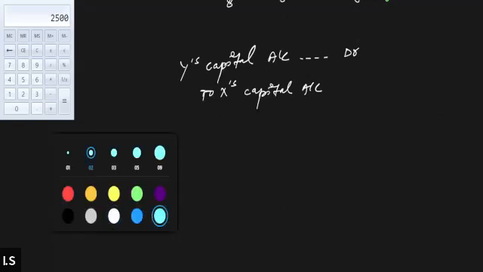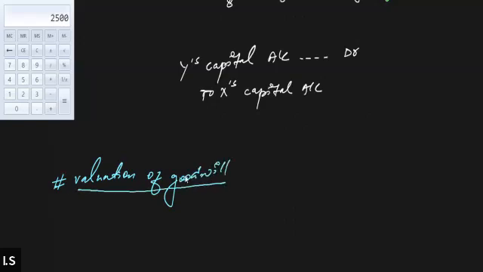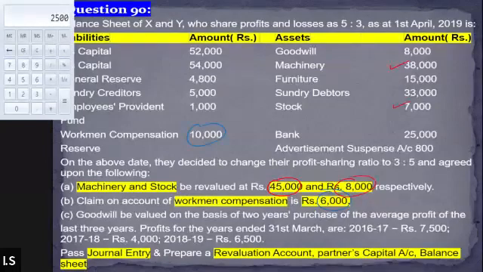So I'll make one more working note, and this working note will be for the calculation for the valuation of goodwill. Tell me which method of valuation of goodwill will be applied in this question. The super profit method, the weighted average method, the average profit method, or the capitalization method? Which method will be applied in this question? Average profit method, right?